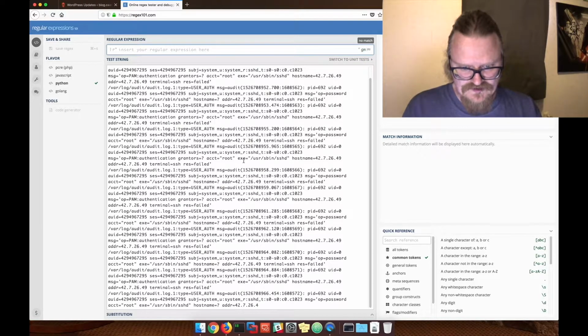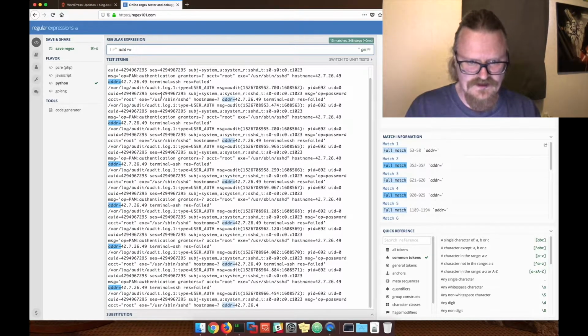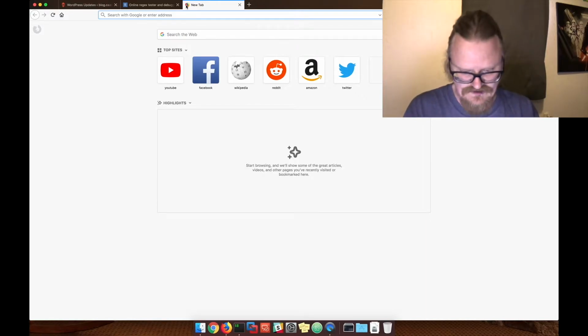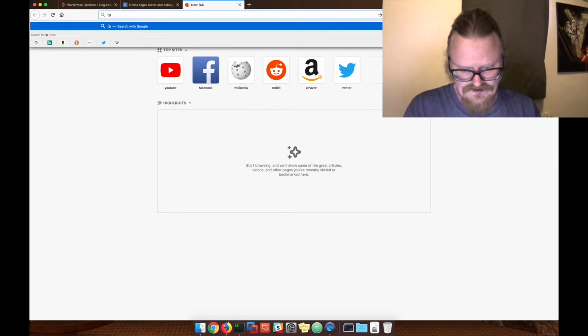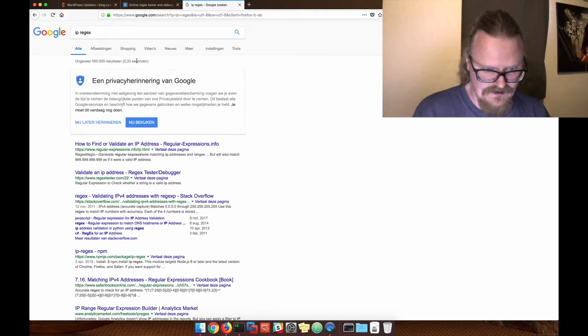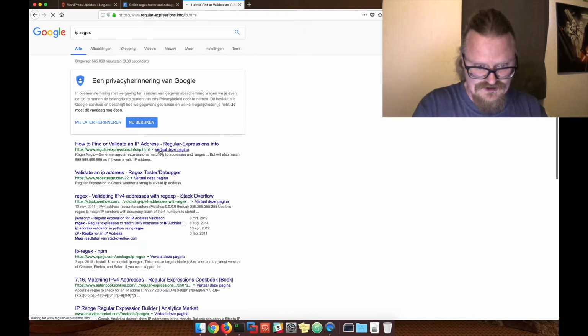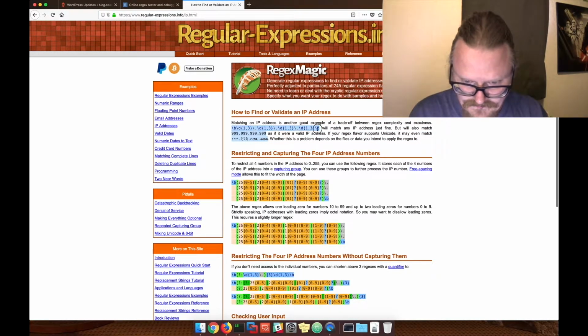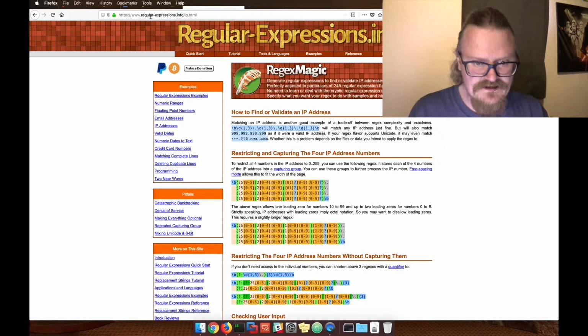I wanted the IP address, so that's addr equals, right? Addr equals, and then I want an IP regular expression. IP regex. I don't make this stuff up myself. I'm way too lazy for that. So I just look it up. It's usually Stack Overflow, but this will do. Look at that. That looks pretty good, right? So I'm just going to copy paste that because I'm a lazy monkey.